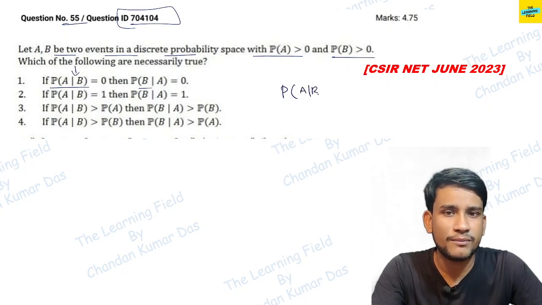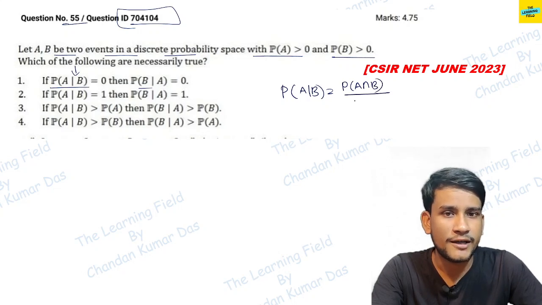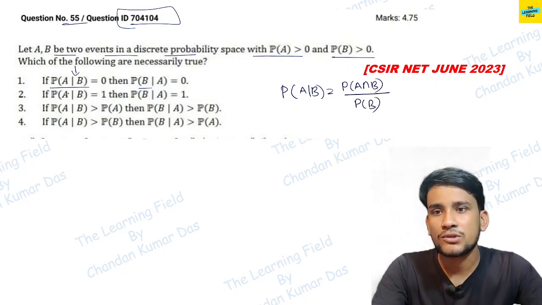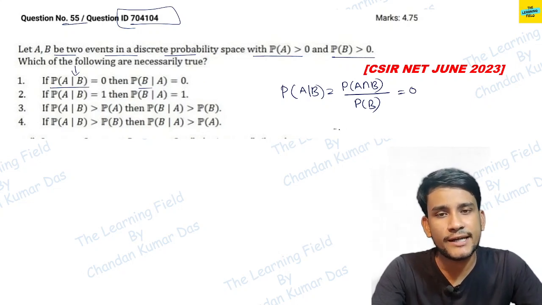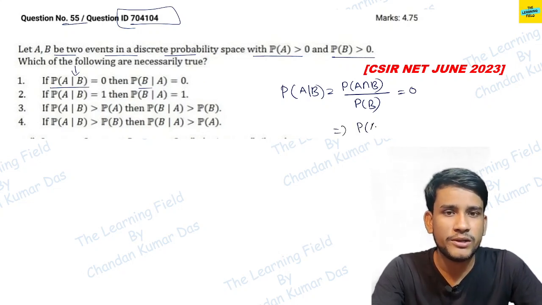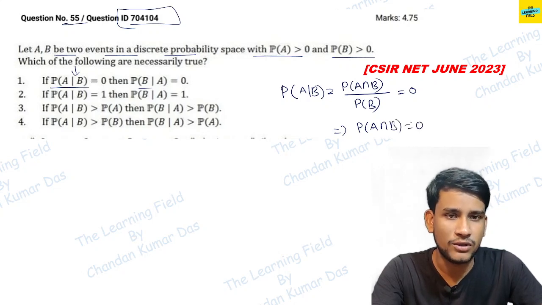Probability of A given B is equal to probability of A intersection B divided by probability of B. It is given that the value is 0. That means obviously the numerator will be 0. That means probability of A intersection B is equal to 0.